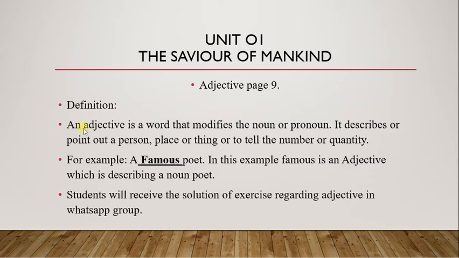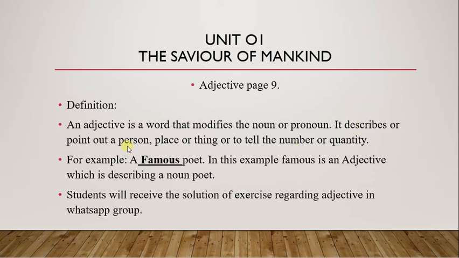First of all, let me tell you the definition of adjective. What is an adjective? An adjective is a word that modifies the noun and pronoun. It means that an adjective is a part of speech which comes before the noun, or after the noun, or sometimes it modifies a pronoun. It describes or points out a person, place or thing, or tells the number or quantity.